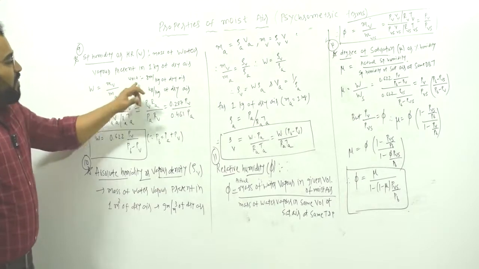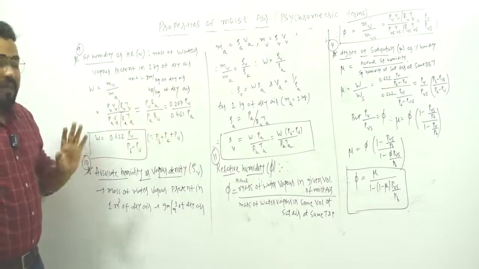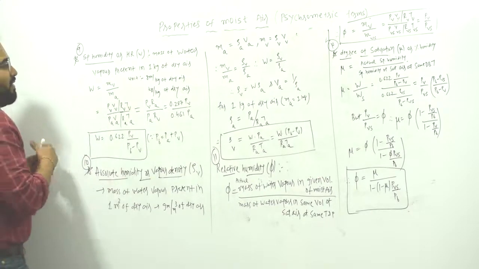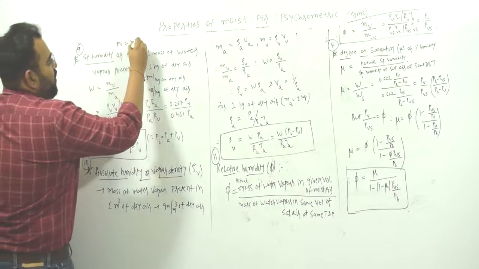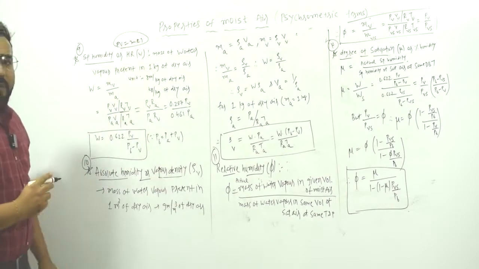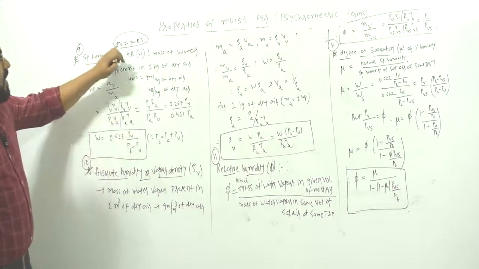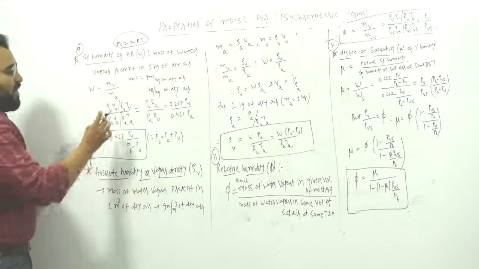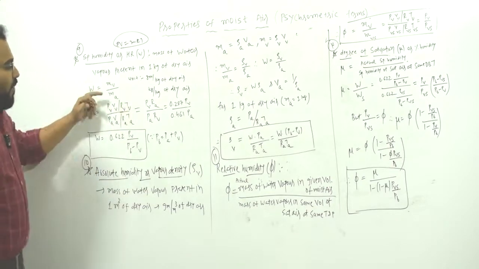So the unit will be gram per kg of dry air or kg per kg of dry air. We know that PV equals mRT. Let us assume that the water vapor and the dry air both behave as a perfect gas, so for a perfect gas we can write PV equals mRT. Here mv upon ma means mass of water vapor upon mass of dry air.